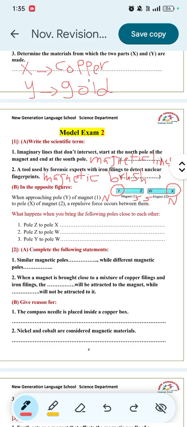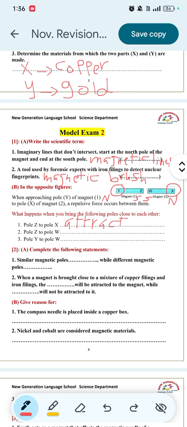What happens when you bring the following poles close to each other? Number 1, pole Z to pole X. The poles here are different. Z will be south and X will be north, so the poles will attract.